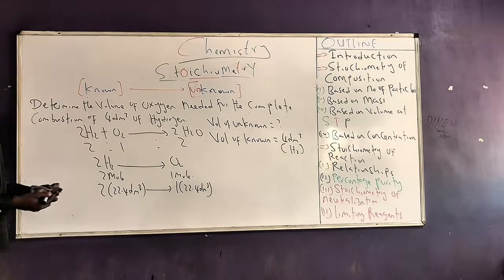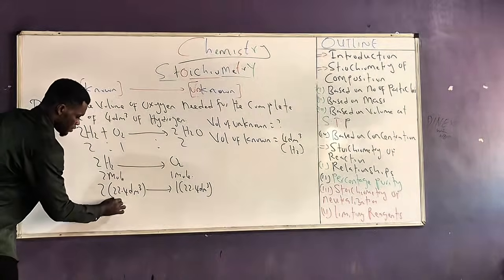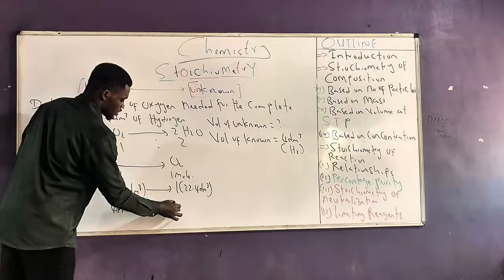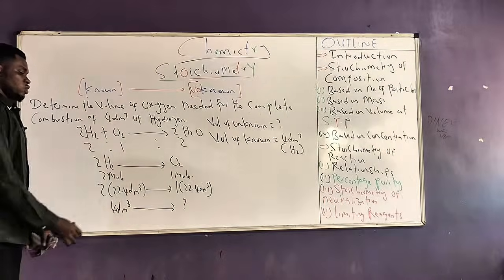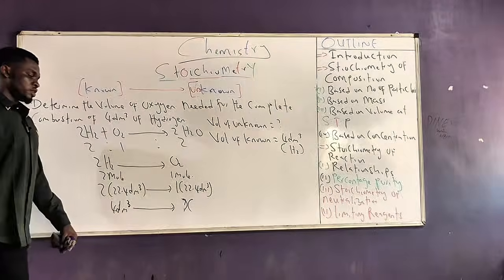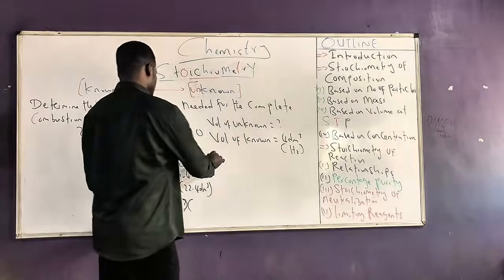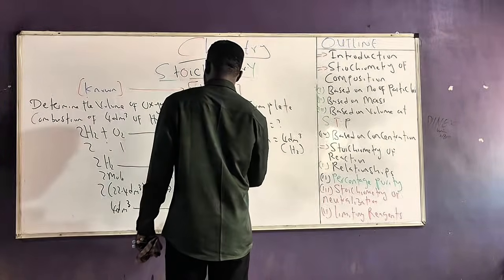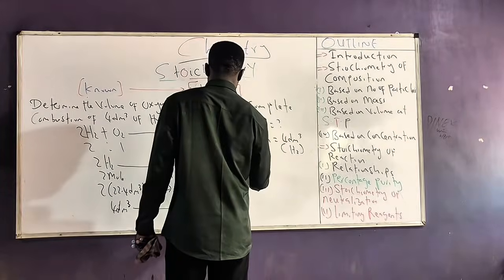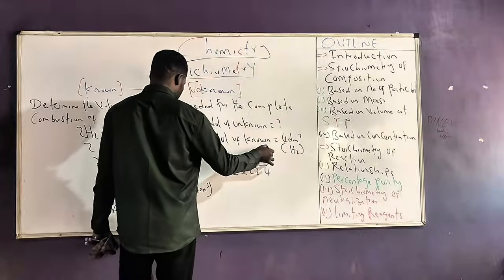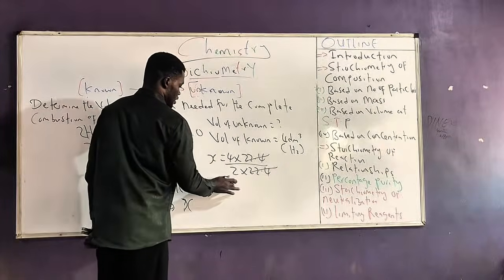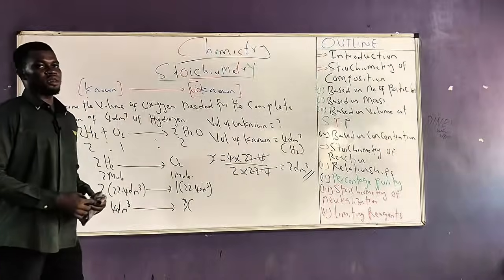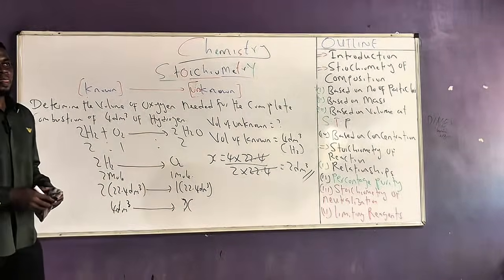to form water. So therefore, 4 dm cube of hydrogen, what will be the amount of oxygen that it will need for reaction? We don't know. Let's call it x. So cross multiply, make x subject. X becomes equals to 4 times 22.4 all over 2 times 22.4. So this 22.4 cancels out. My final answer becomes equals to 2 dm cube. So it is all very easy. It is all very simple, provided you know what you are doing.